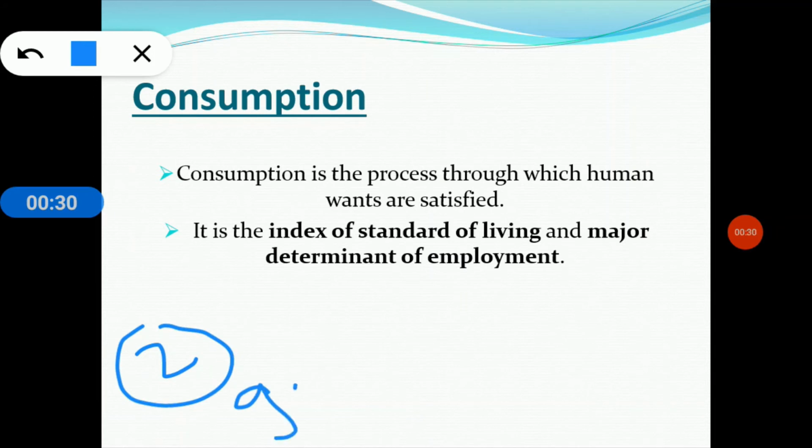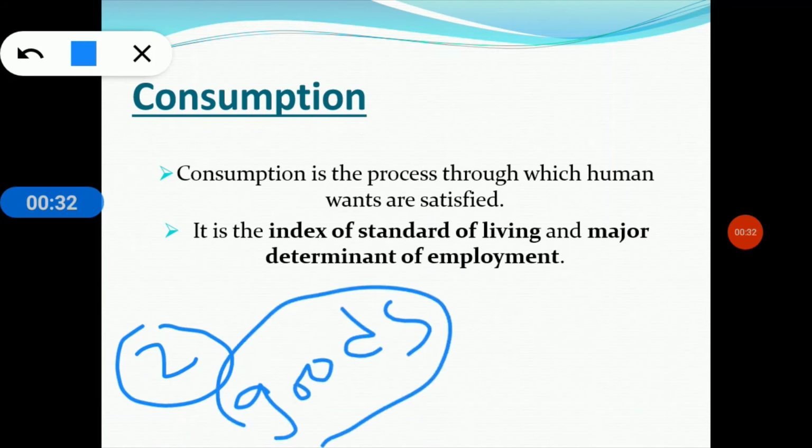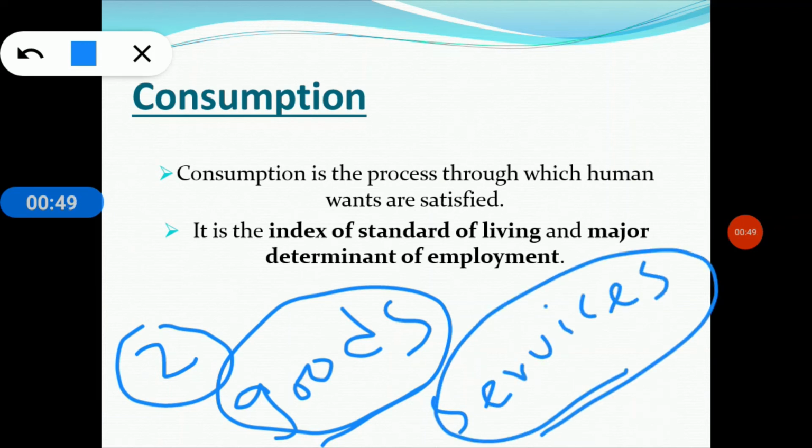The one is goods. So what do you mean by goods? So goods are tangible or material things such as cars, pens, books, etc. Clear? And the second one is services. So services are non-tangible or intangible things, that means non-material things. For example, education, music, which are examples of services. Clear? So all goods and services need to be consumed in order to satisfy human wants.